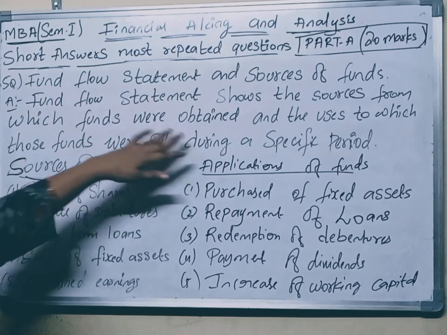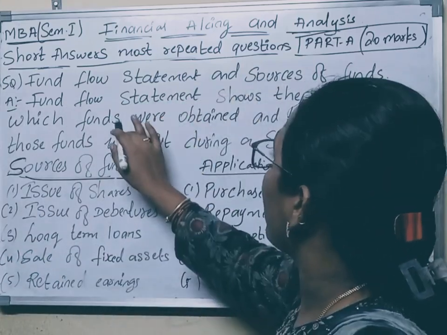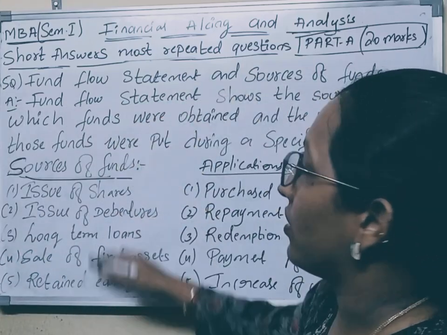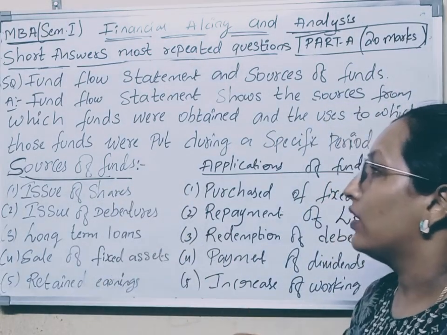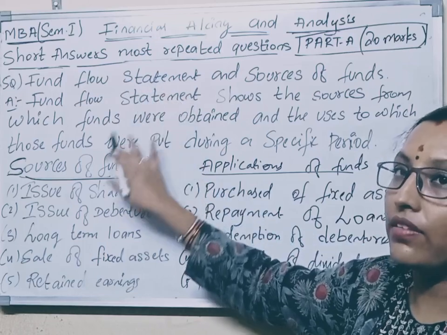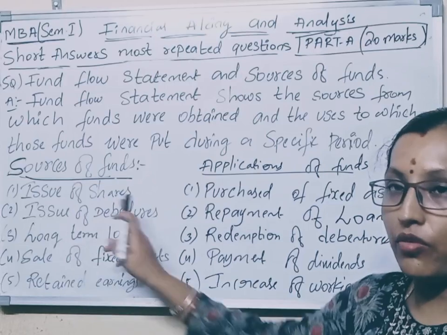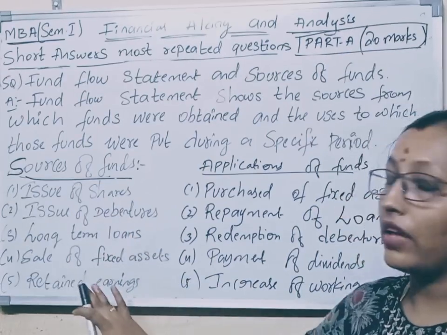Fund flow statement shows the sources from which funds were obtained. These are the sources from where we obtain funds: from issue of shares, long-term loans, issue of debentures, sale of fixed assets, and retained earnings.